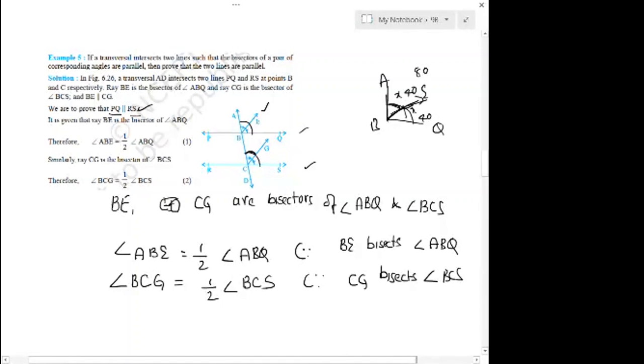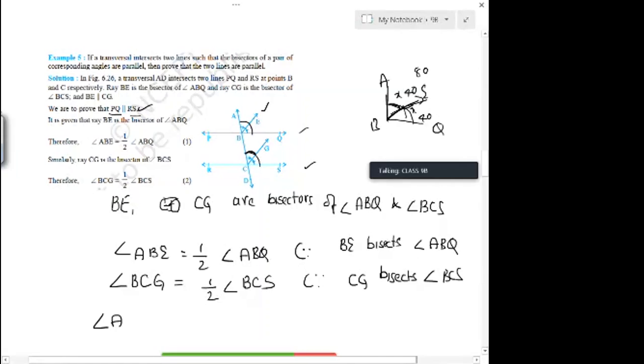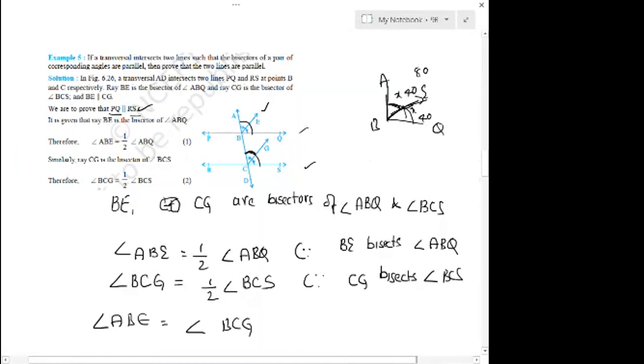So are these two angles equal? Angle ABE equals angle BCG. Are they equal? Yes, because it's given that BE is parallel to CG. Bisectors of the angles are parallel. So when BE is parallel to CG, these angles are corresponding. So angle ABE equals angle BCG.